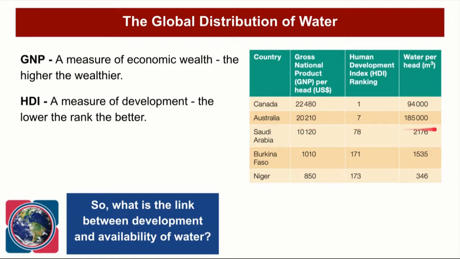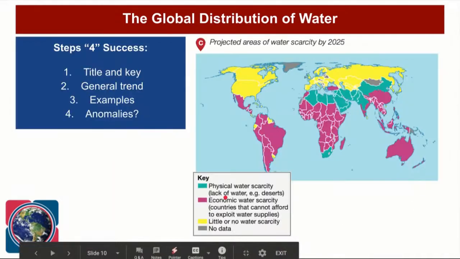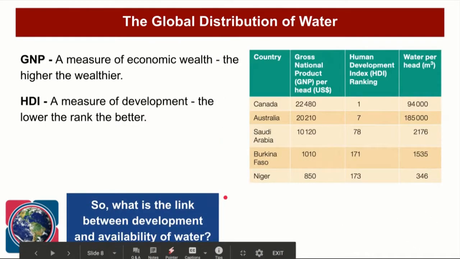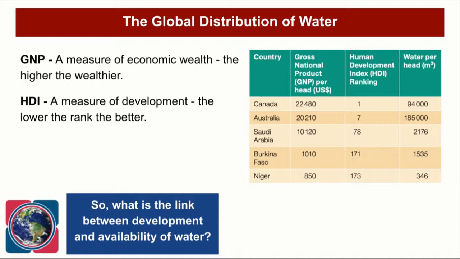We've got to be careful with the Australia figure because of the population size and the size of the country, which means that it kind of looks like there's lots of water available, but actually Australia does suffer from water scarcity, which we'll have a look at in a minute. So the question that I've put down the bottom is, what is the link between development and the availability of water? Well, it seems quite clear. The more developed you are as a country, the richer you are as a country, the more water you've got available for your population.